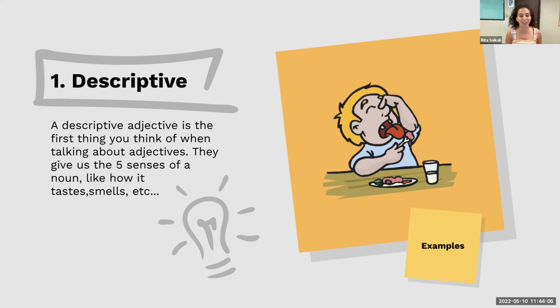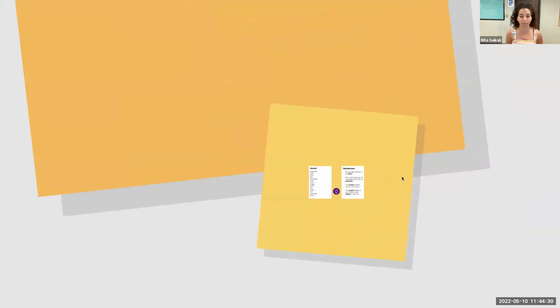Okay, so a descriptive adjective is the first thing you think of when you talk about adjectives, because obviously what the adjectives do, they describe something. So in this case, we use our 5 senses, whether it's taste or smell or sound or feeling, right? All these things, they are descriptive adjectives. We use our senses to describe.